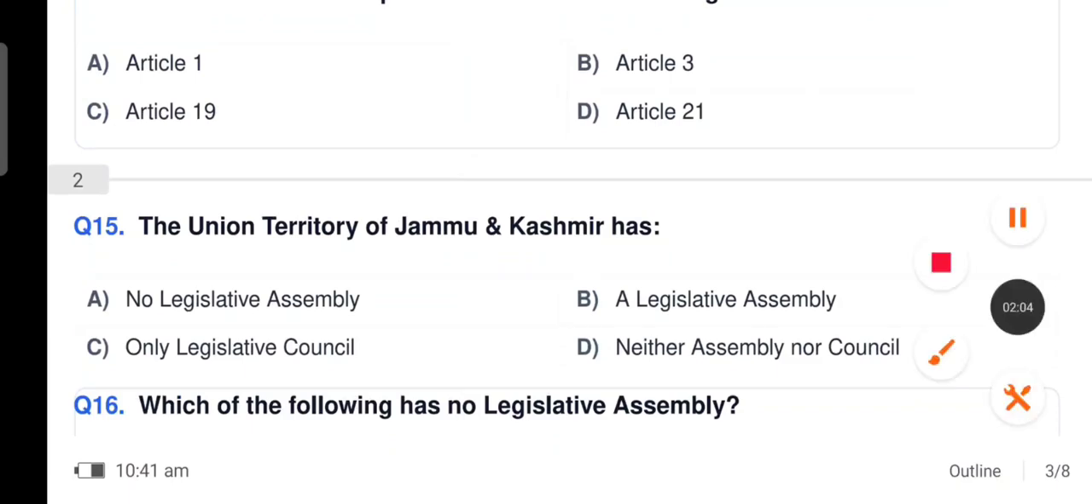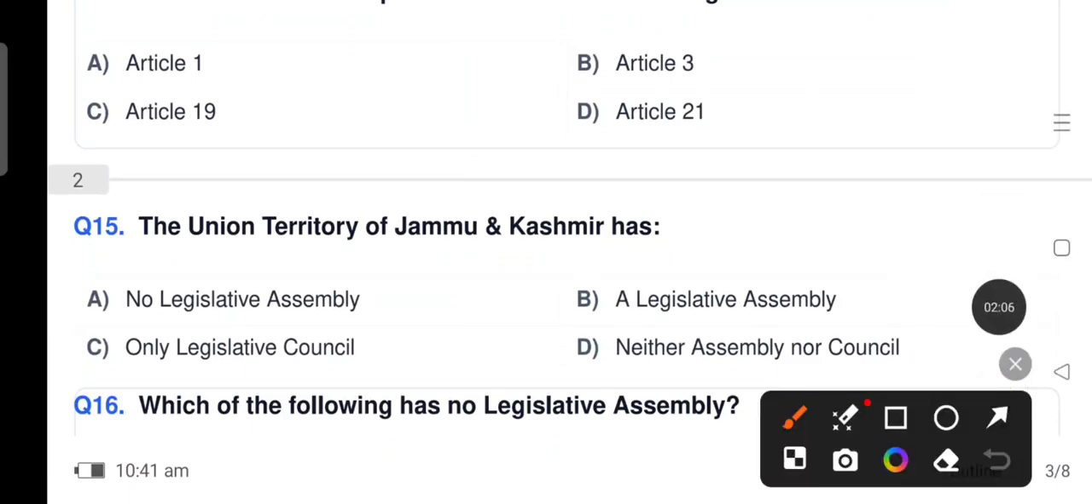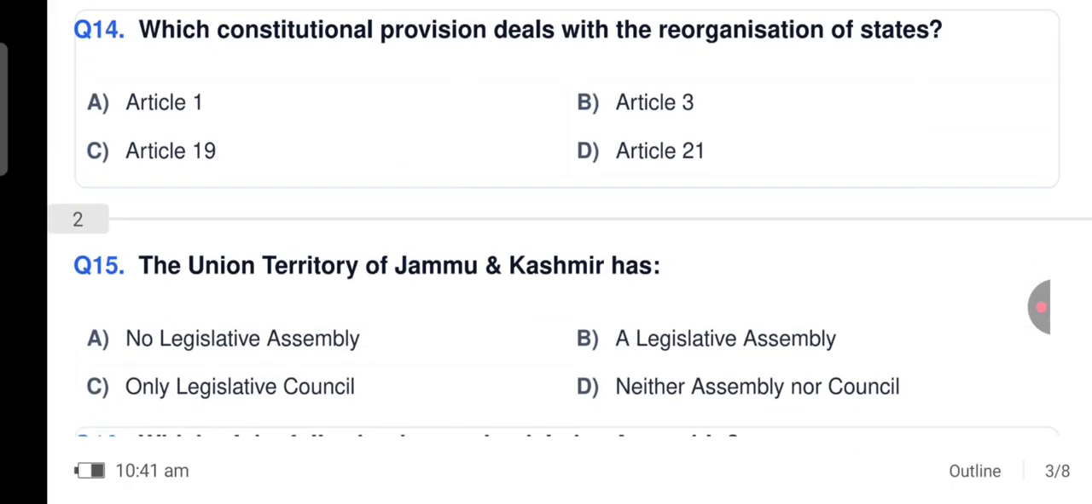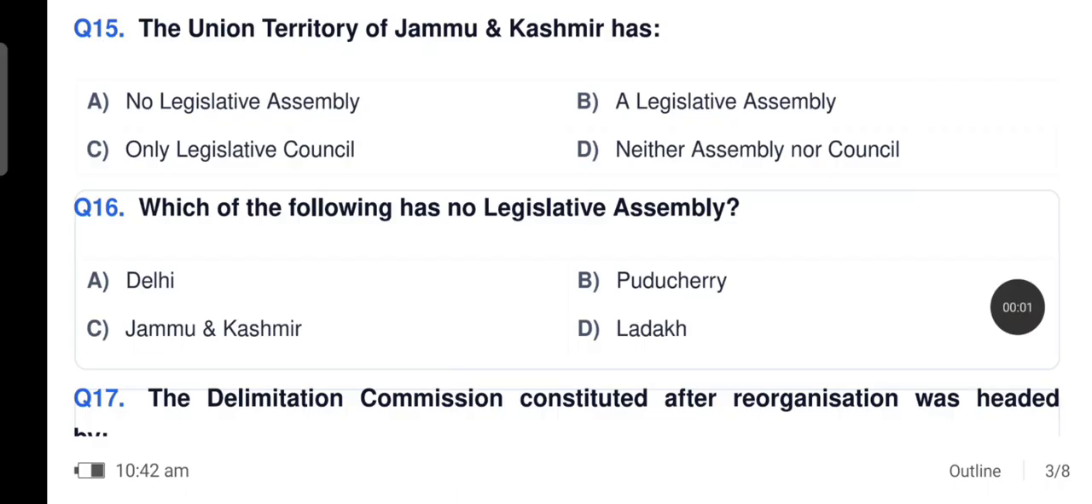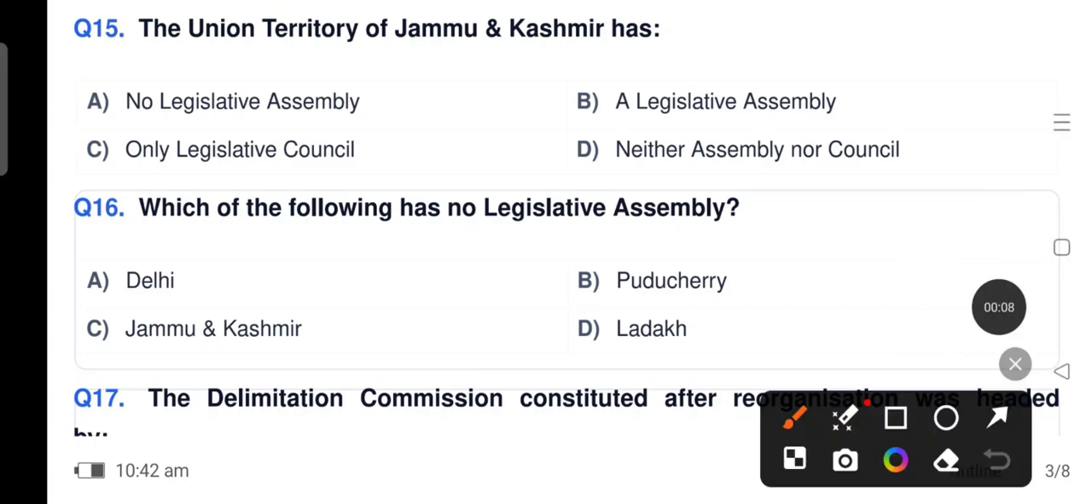The Union Territory of Jammu and Kashmir has no legislative assembly, a legislative assembly, only legislative council, neither assembly nor council. So Union Territory of Jammu and Kashmir has a legislative assembly, option B. Which of the following has no legislative assembly? It is Ladakh. No legislative assembly.